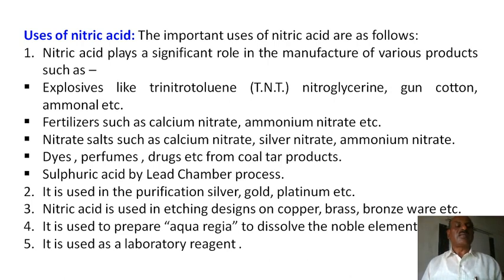This will be asked in the examination with the help of the different chemical reactions. You have to write the chemical reactions, then explain the manufacturing, the flow sheet diagram, the different steps in the physicochemical principles, and the uses of nitric acid. That long question has to be explained through this manufacturing process.